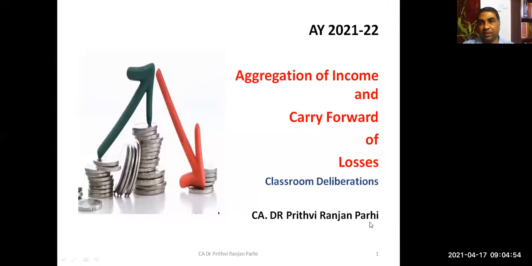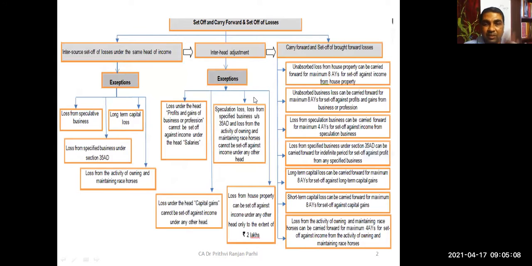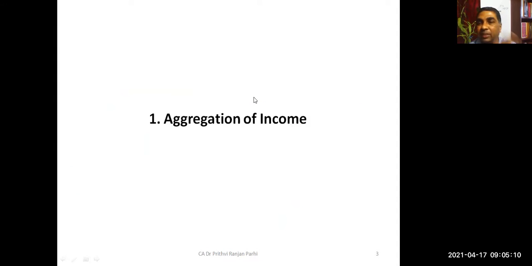First, we'll see the concept of aggregation. There are a few concepts we need to learn in this context, and one by one we'll be learning. I'm sharing the screen now. So three things, as I told you: the aggregation of income concept, then set off and carry forward of losses. All three things we'll be learning here. This chart I will explain later. First, let me explain the concept of aggregation.